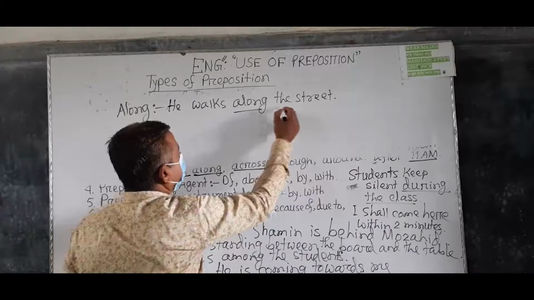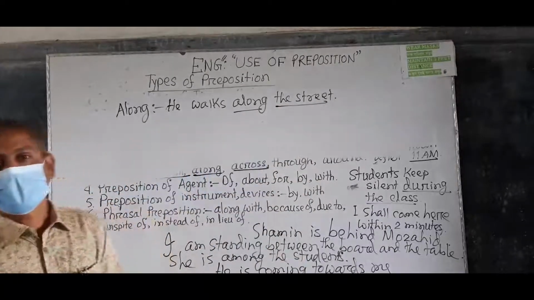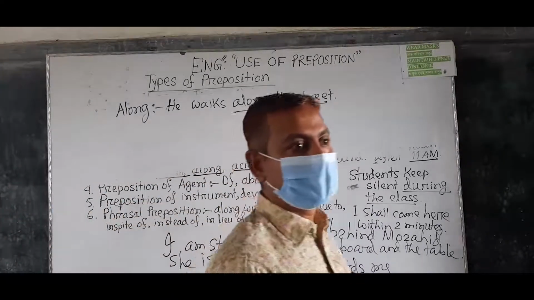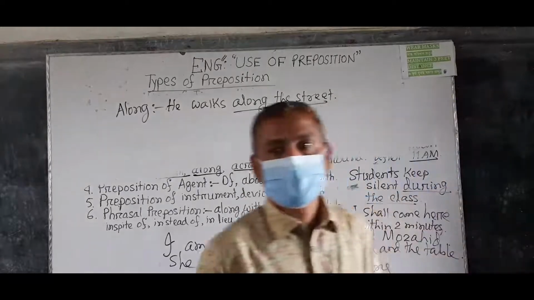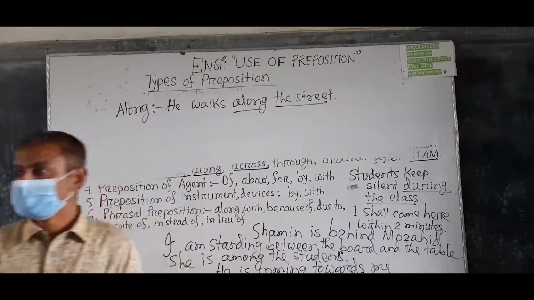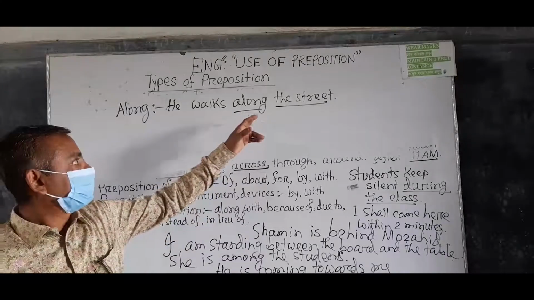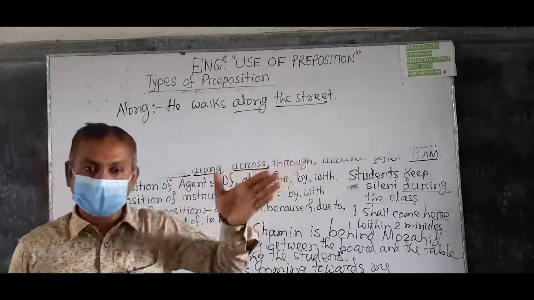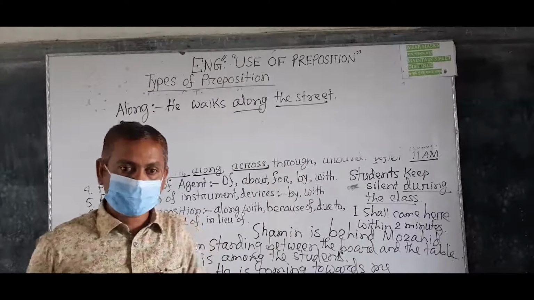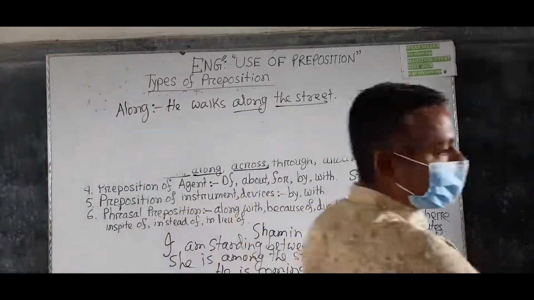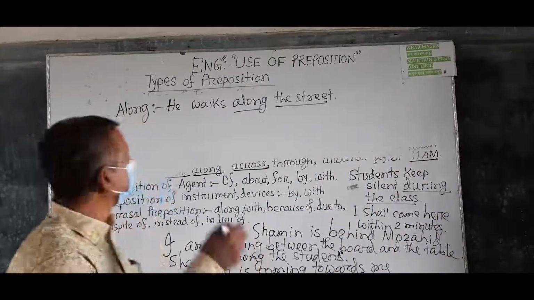Along, this is street. The street. That means he is walking along the street in a line, understand? I am walking along the street, understand?